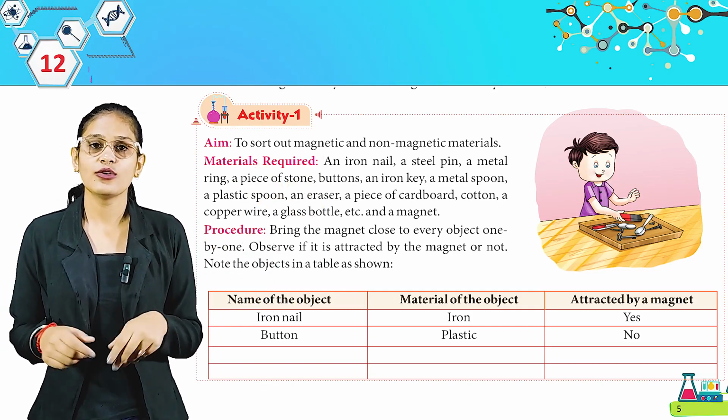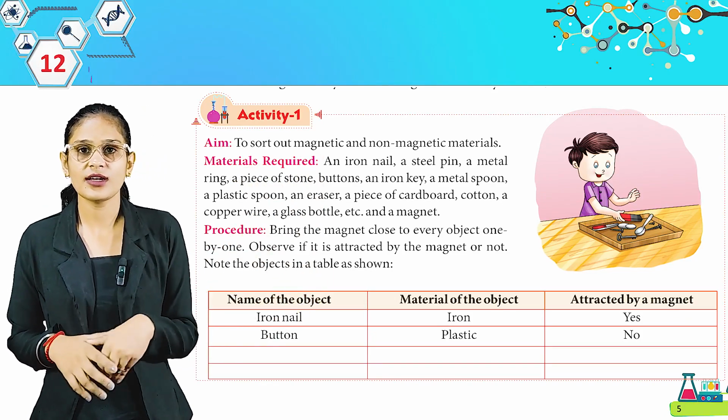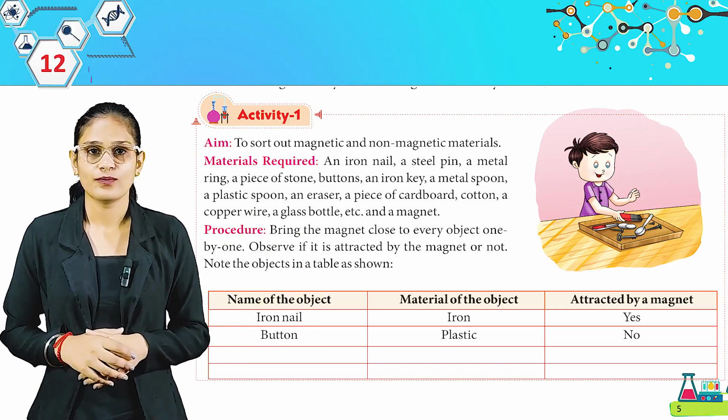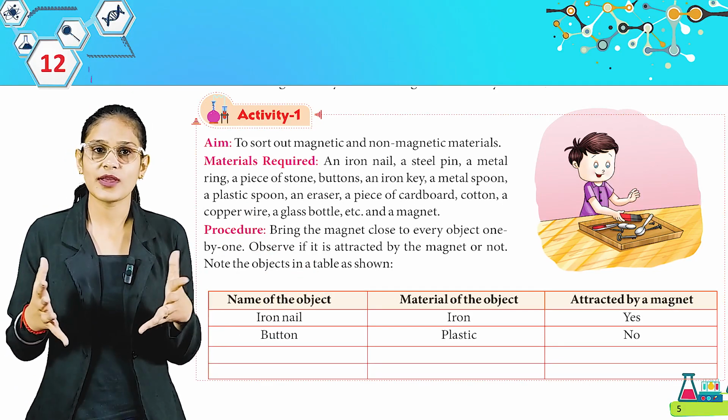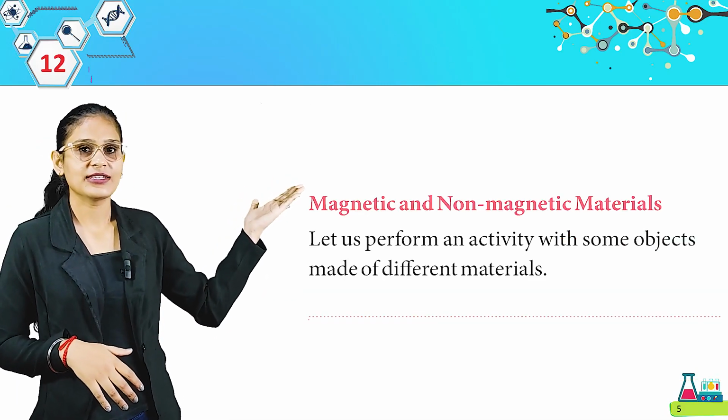It's very easy. You have to take a magnet and bring it close to every object. For the ones which are attracted, you write yes here, and for the ones which are not, you write no here. You can do this activity in the presence of your teacher. Here we have magnetic and non-magnetic materials.